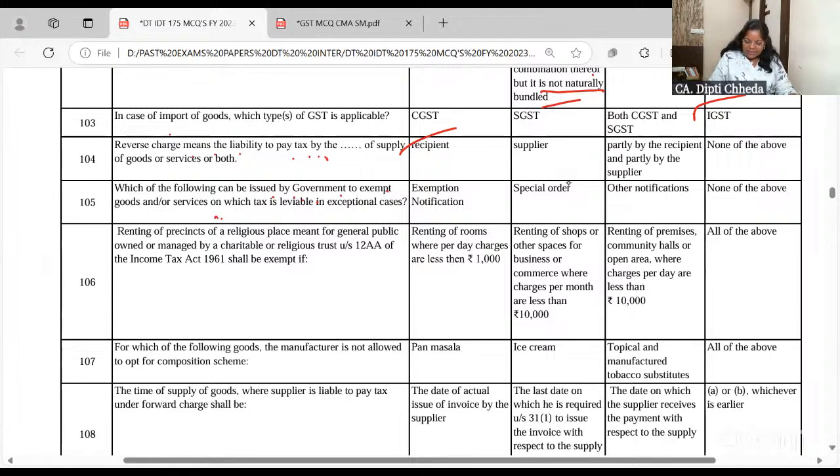It's by exemption notification, special order; other notification, none; special order. All exemptions are given by way of notification under Section 11. But out of that, if there is a change within 1 year, they can issue a special order, right?